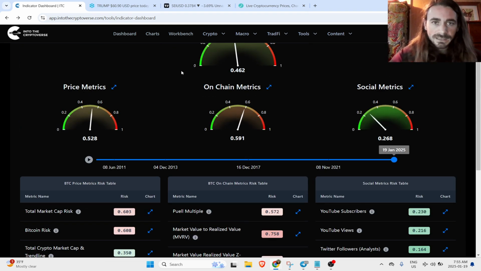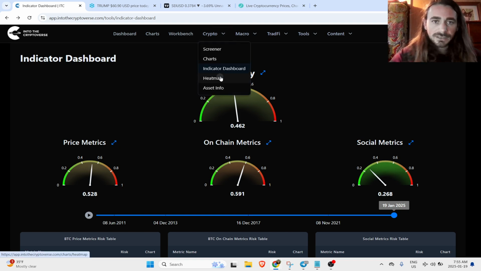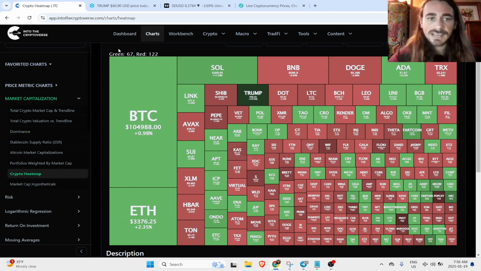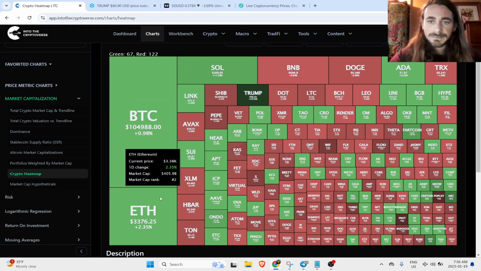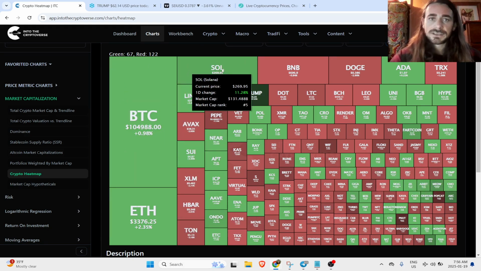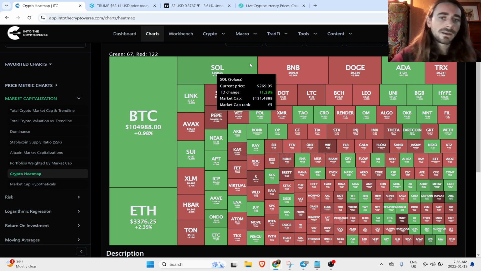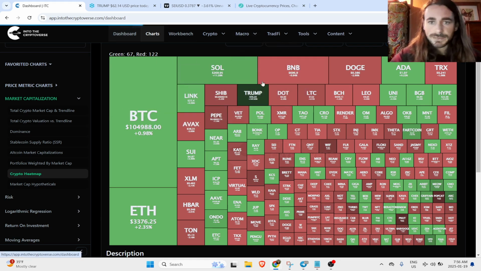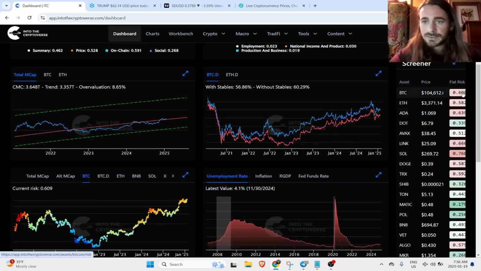Yeah, so there's that. We will just take a look at our heat map. Again, we like to check and see how the asset class is doing. Obviously a mix here, mostly red across the board. Solana's still doing well, still pumping on all the inflows to it. But going on, we'll take a quick look here.